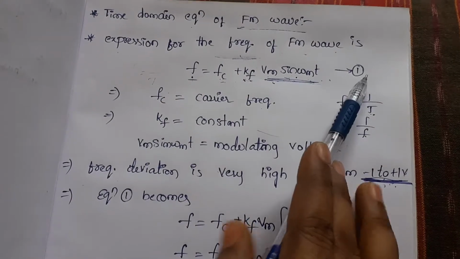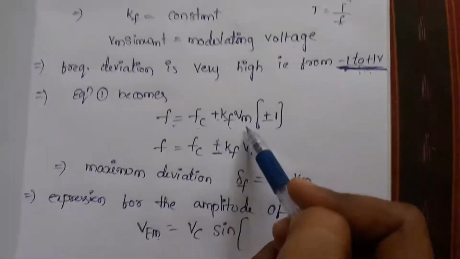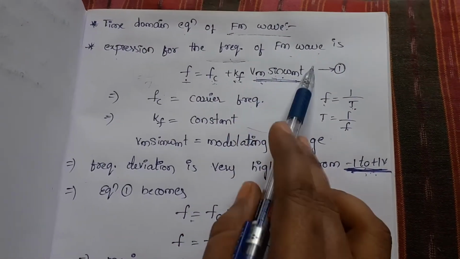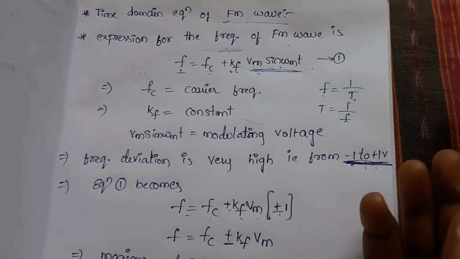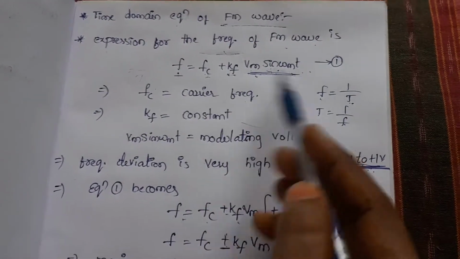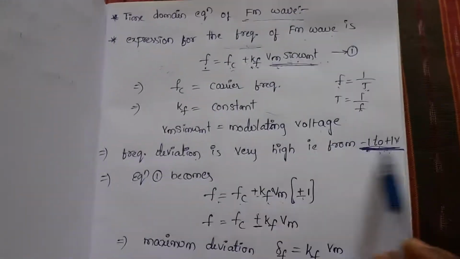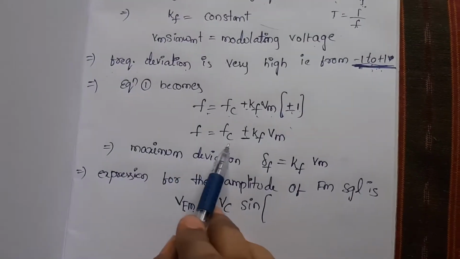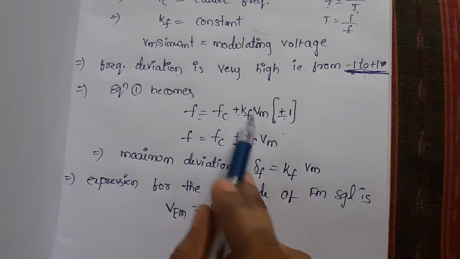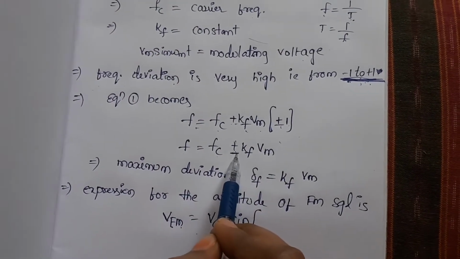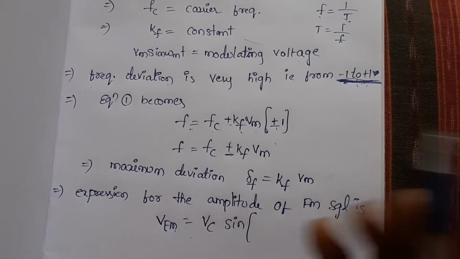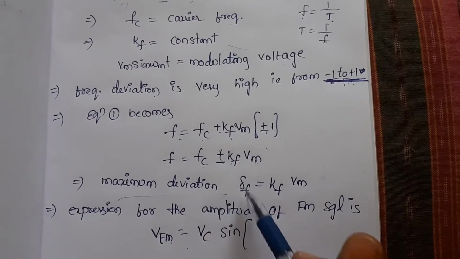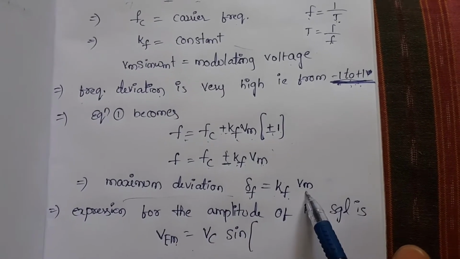Then equation 1 becomes F equals Fc plus Kf Vm, with plus or minus 1 replacing the sin omega mt term. Omega m is the angular frequency, so the frequency deviation term is plus or minus 1 volts. Just substitute in that. Then F equals Fc, and the plus or minus 1 multiplied with this term automatically gives plus or minus Kf Vm. Already you know the Kf Vm formula for FM wave belongs to the maximum deviation, that is, delta F equals Kf Vm, right?